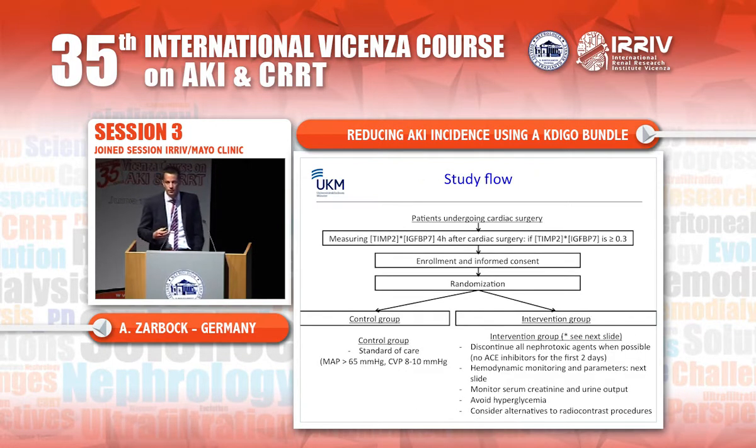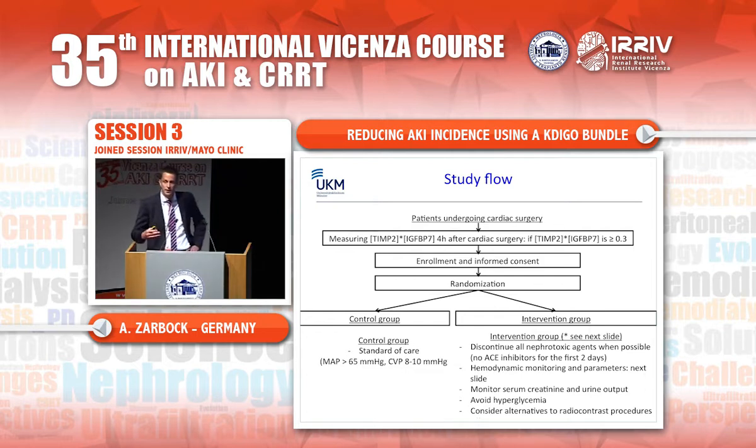And here you see the study flow. So we measured TIMP2 and IGFBP7 in all patients undergoing cardiac surgery, and we only wanted to include high-risk patients, so we included only patients with a TIMP2 and IGFBP7 concentration equal to or higher than 0.3. These patients were randomized into a control group. These patients received the standard of care. We only kept the mean arterial pressure above 65 millimeters of mercury and the central venous pressure between 8 and 10 millimeters of mercury, and the intervention group.